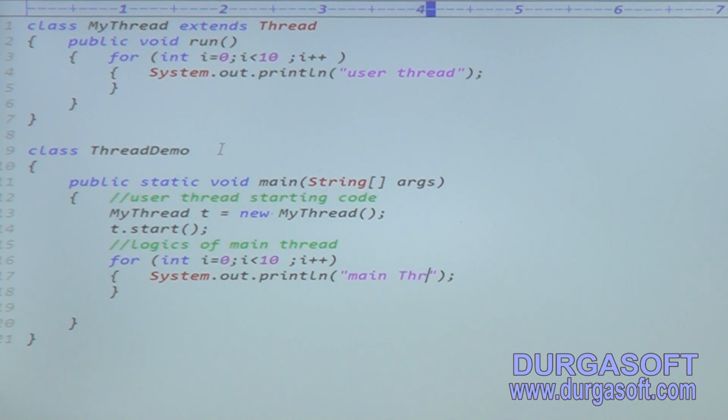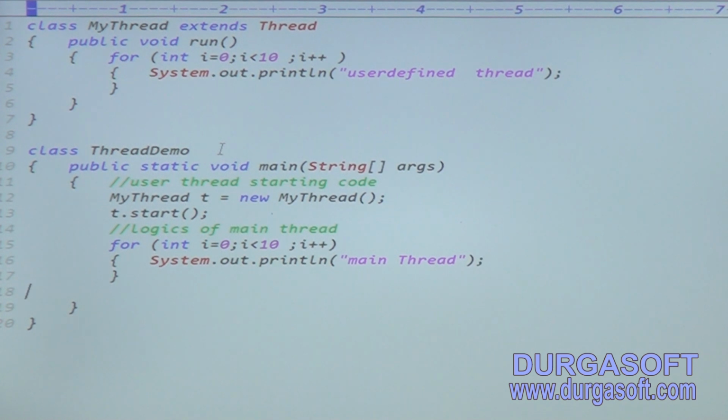This is called the main thread. This is called a user defined thread, right? Good. These are the application contexts. Now how many threads? The program execution starts from the main method. Whenever the execution starts from the main method, one thread is started automatically. What is the thread name? The main thread. Good, the main thread is started.